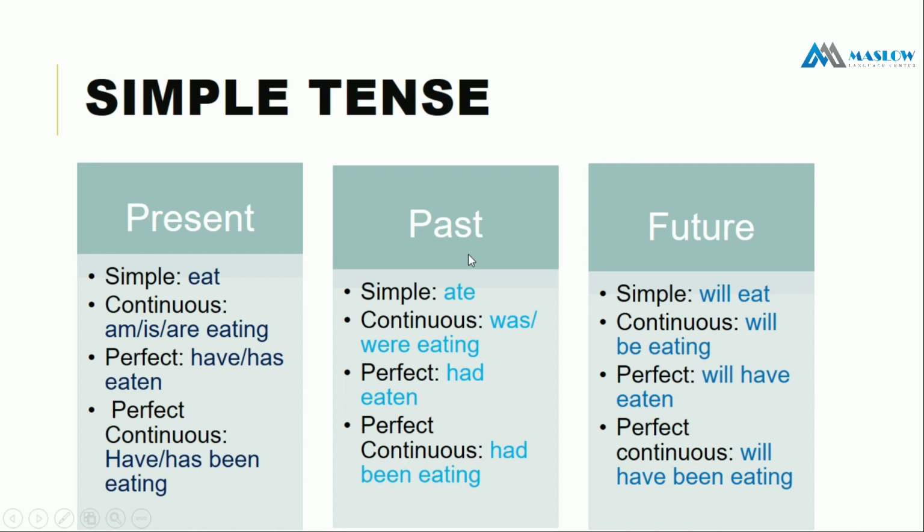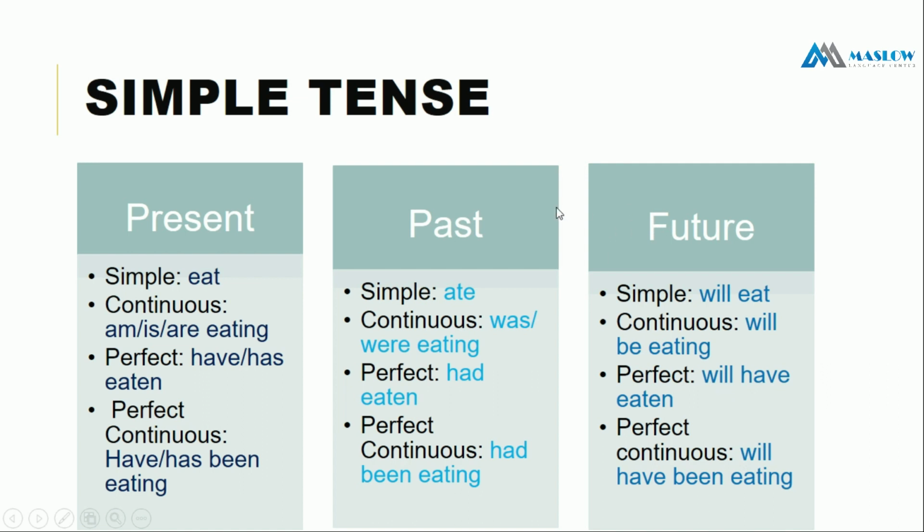Same goes for past. Simple past is ate. Continuous past is was, were, then verb এর সাথে ing. Then perfect is had, then verb এর third. Then perfect continuous is had been eating. Then future is simple will eat, continuous will be eating, perfect will have eaten, perfect continuous is will have been eating.